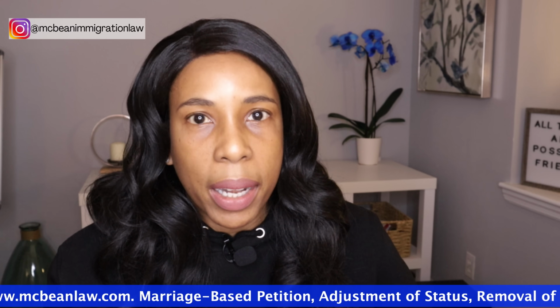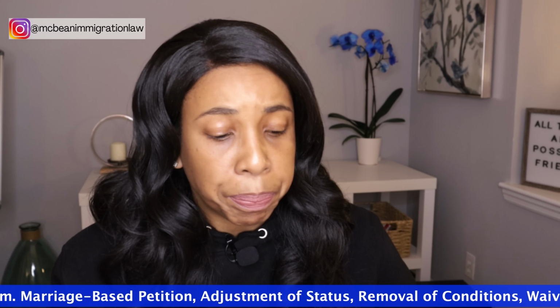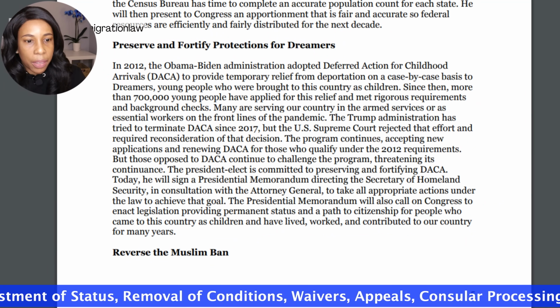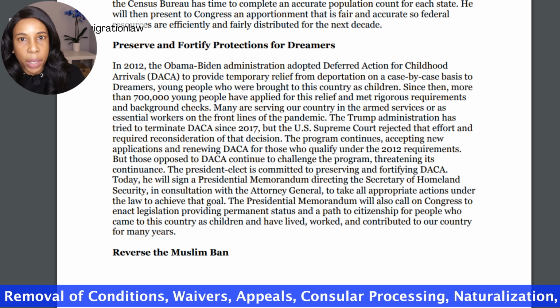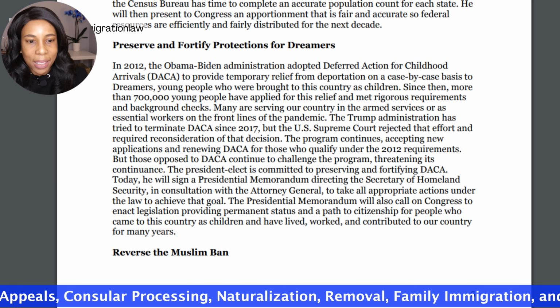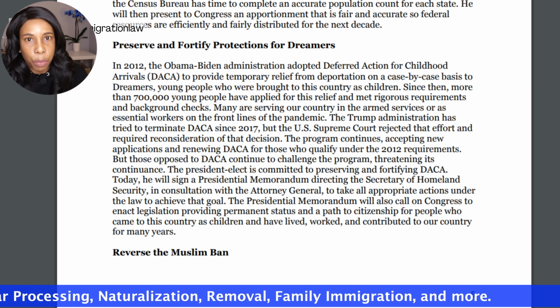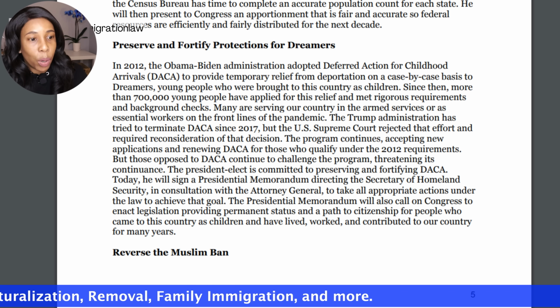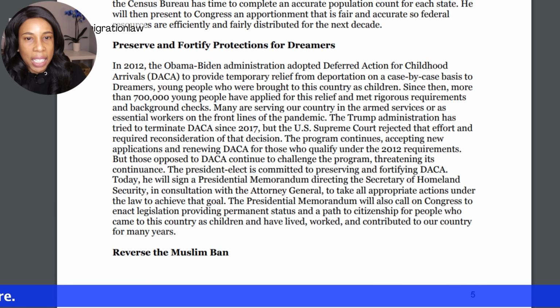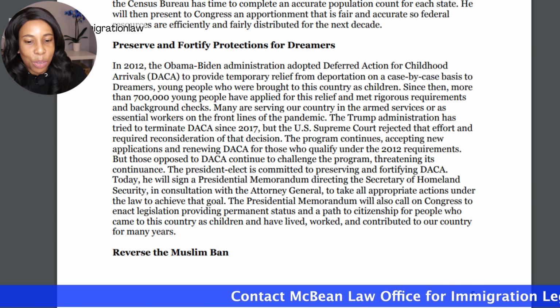So we're going to talk about that, and I do not have a copy of the executive order to pull up and show you. What I do have is a document from the Biden team, very similar to the one that we looked at earlier today about the immigration reform bill, but this document is a summary of what's in these executive orders that President Biden signed today. And that has a really nice ring to it. President Biden. Oh my gosh, I'm still like, wow, this has really happened.